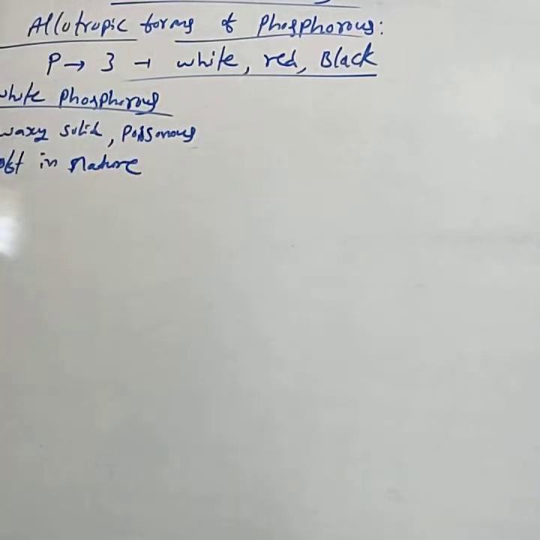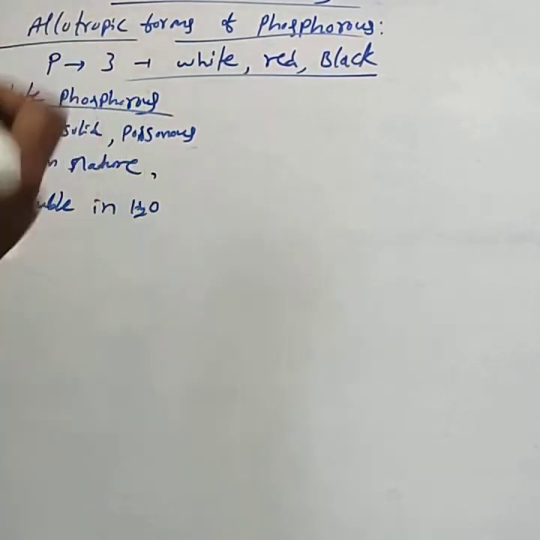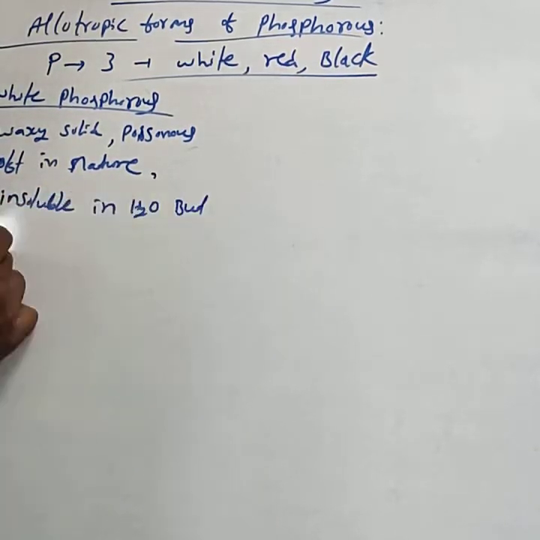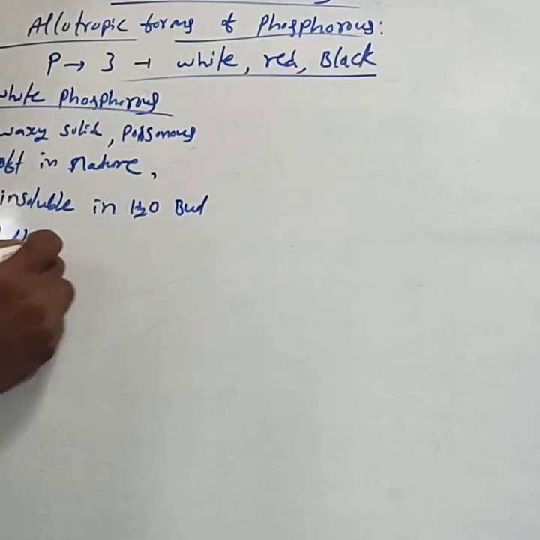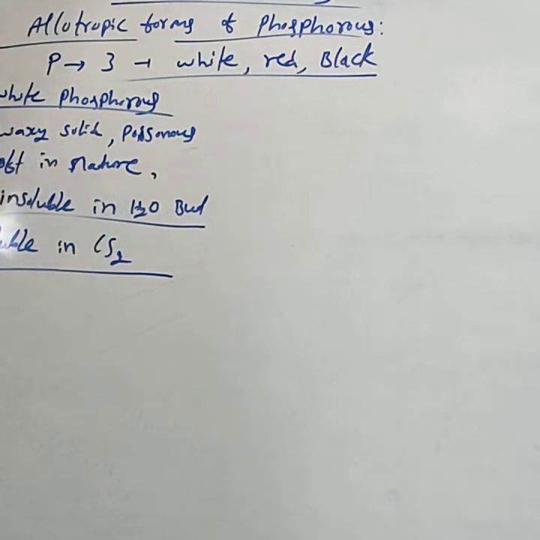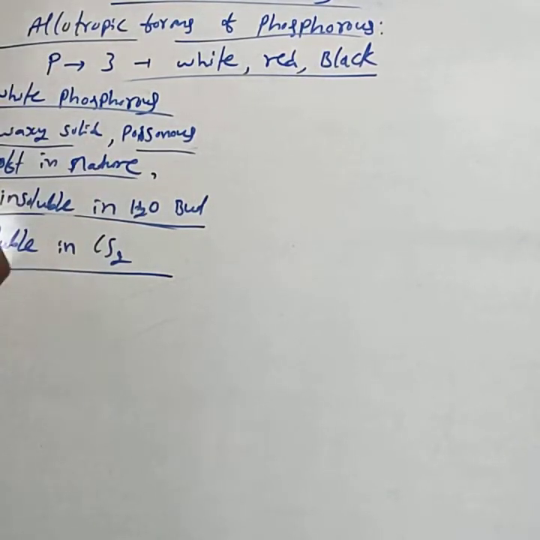It is insoluble in water but soluble in carbon disulfide. These are all important for the difference between white and red phosphorus. White phosphorus is a waxy solid, poisonous in nature, soft in nature, insoluble in water but soluble in carbon disulfide.